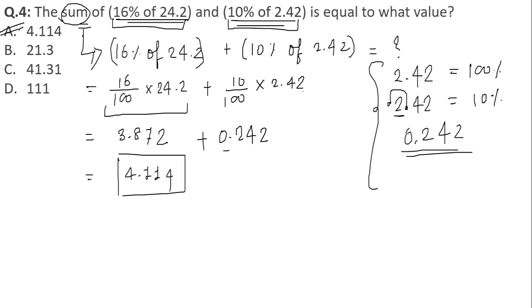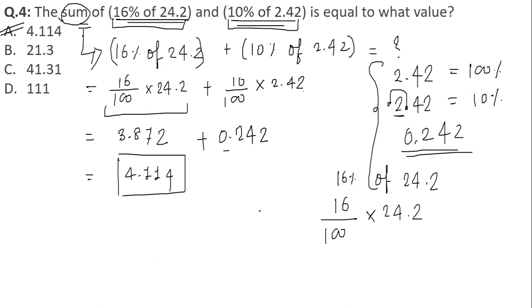Option number A is the correct answer. Now many students may be in confusion, ma'am, how you have found the 16% of 24.2. Look here students, simple thing is that here we can simply calculate 16% of 24.2 as 16 divided by 100 into 24.2.